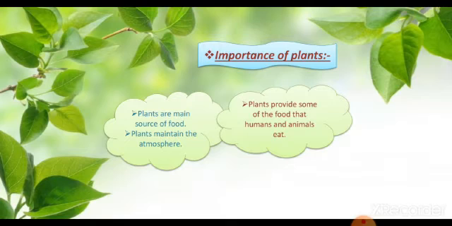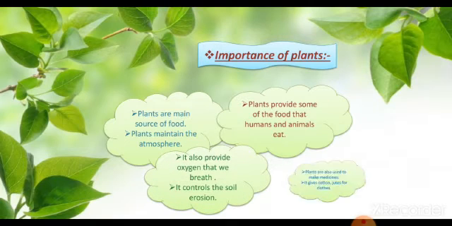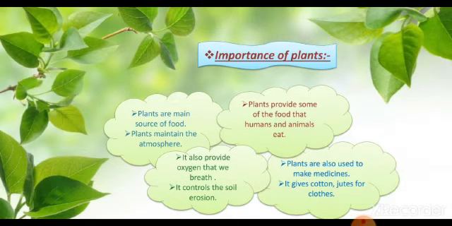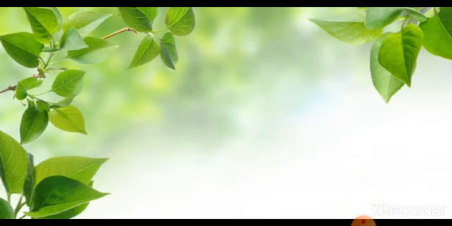Now, importance of plants. Plants are the main source of food. Plants maintain the atmosphere. Plants provide some of the food that humans and animals eat. They also provide oxygen that we breathe. They control soil erosion. Plants are also used to make medicine. They give cotton and jute for our clothes. In spite of all these, plants are very useful in our day-to-day life.